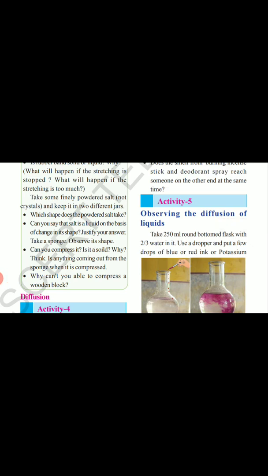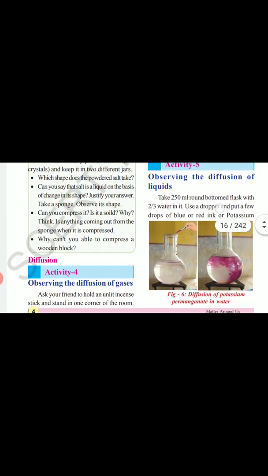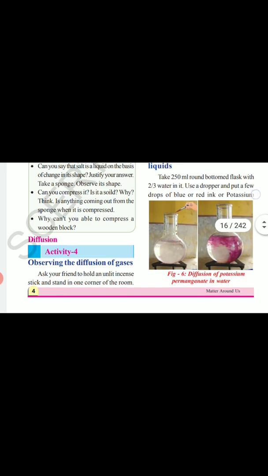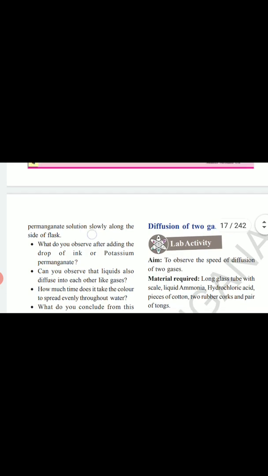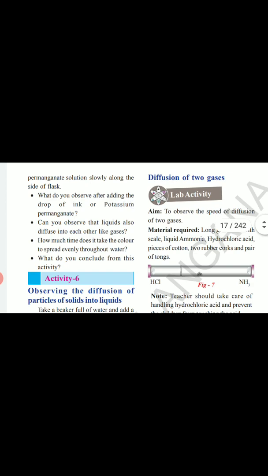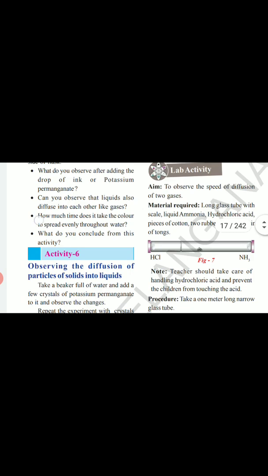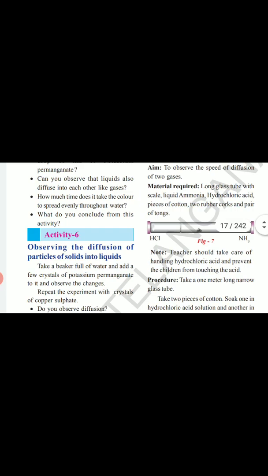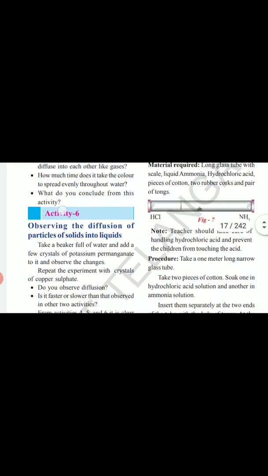So let's start. Activity 5. Observing the diffusion of liquids. Take a 50 ml round bottom flask with 2/3 water in it. Use a dropper and put a few drops of blue or red ink or potassium permanganate solution slowly along the side of the flask. What do you observe after adding the drop of ink or potassium permanganate? Can you observe that the liquids also diffuse into each other like gases? How much time does it take for the color to spread evenly through the water? What do you conclude from this activity?